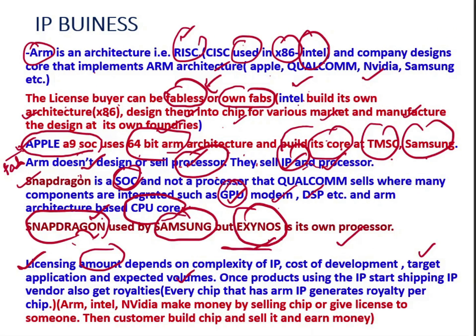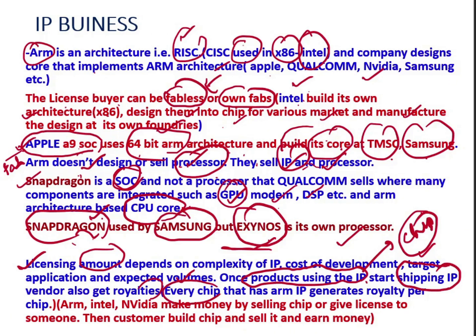Once the products using the IP are designed, fabricated into a chip, and shipping is done, the IP vendors also get royalties for every chip.